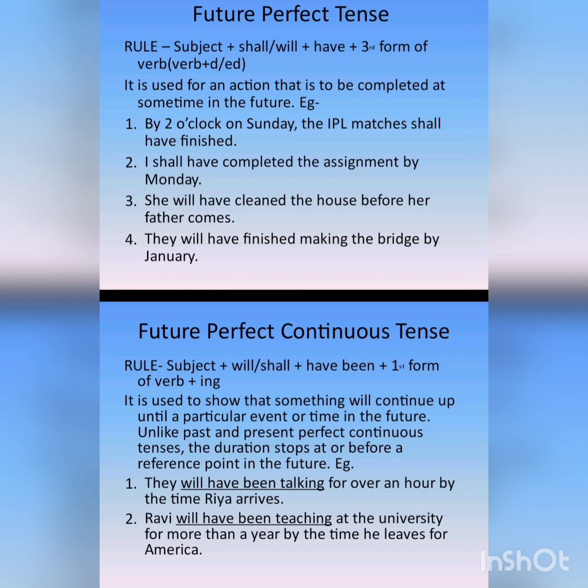Okay, you can see that we have used will plus have plus been plus talking or teaching, that is the first form of the verb plus ing, that is the present participle of the verb. The first form of the verb is talk and teach, and then we have added ing to it. It has become talking and teaching.